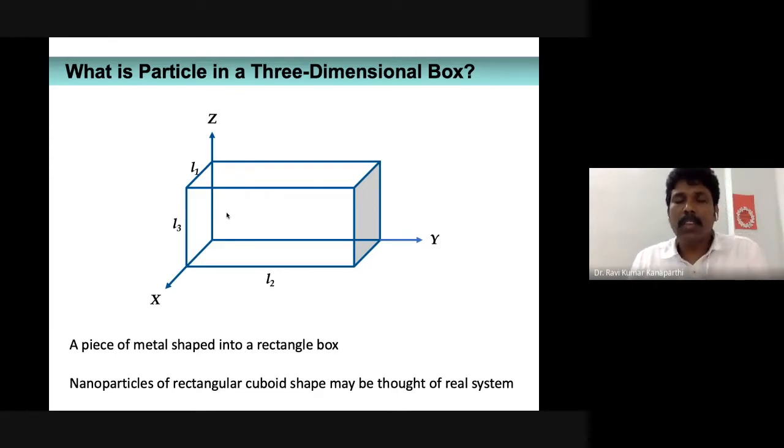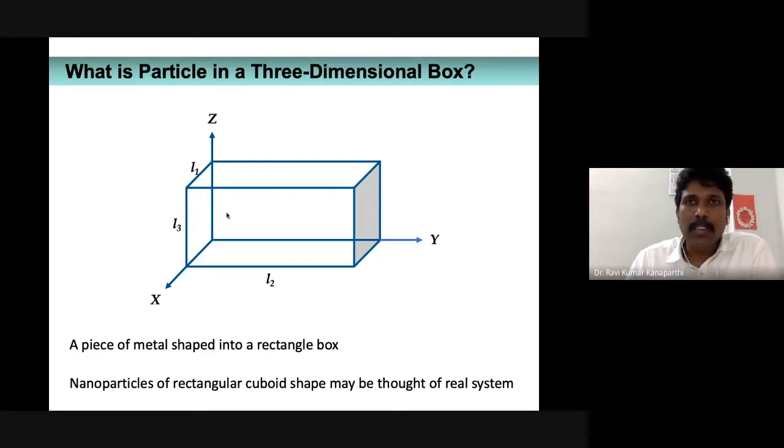You just imagine a rectangular or cuboidal shaped nanoparticle. It is relatively easy nowadays, but a decade ago it was a little difficult to synthesize. Nowadays we have a lot of methodologies and synthetic procedures, and those are the real system for the topic we are going to discuss today.